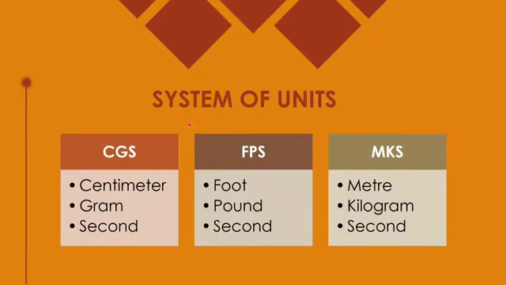Now, if I talk about the system of units, there are 3 systems of units: CGS, FPS and MKS. Like for CGS, length is measured in centimeter, mass in gram, time in seconds. Similarly, in FPS, the distance or length, I can say, in foot, mass in pound and time in second. For MKS, length in meter, mass in kilogram and time in second. So these are the 3 systems of units.